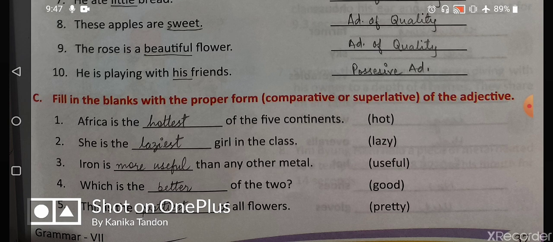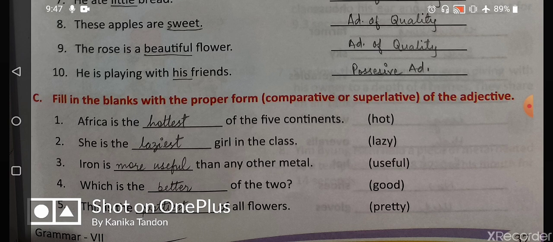Iron is dash than any other metal. So in this we are using than. Than is actually used in comparison between two people only. We cannot use than in superlative degree or in positive adjective. Than is always used in and only used in comparative degree.